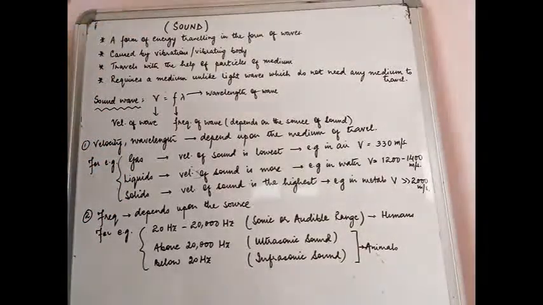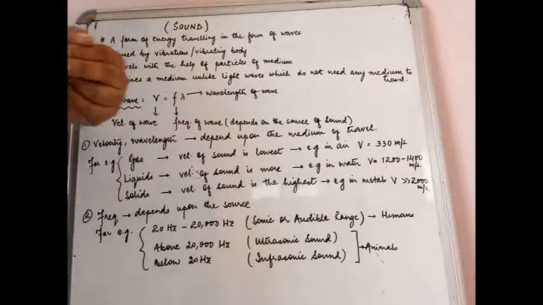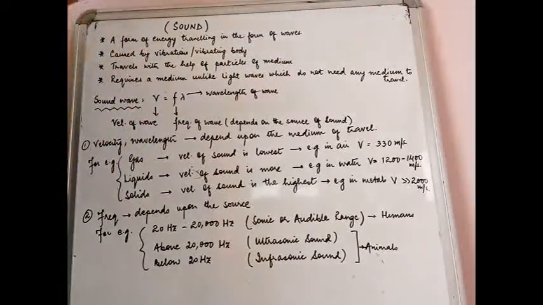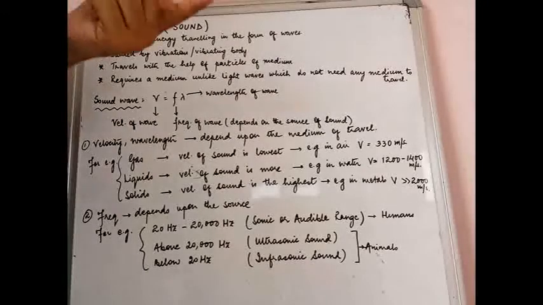So now there are two things that we understand about sound. Number one, its generation. How is it generated? It is generated because of a vibrating body. Number two, how does it travel? It travels with the help of the particles of the medium. So a medium is absolutely necessary for the sound to travel from one place to another. For the sound to travel from my mouth to your ears, there must be a medium present between the two, the source and the listener.